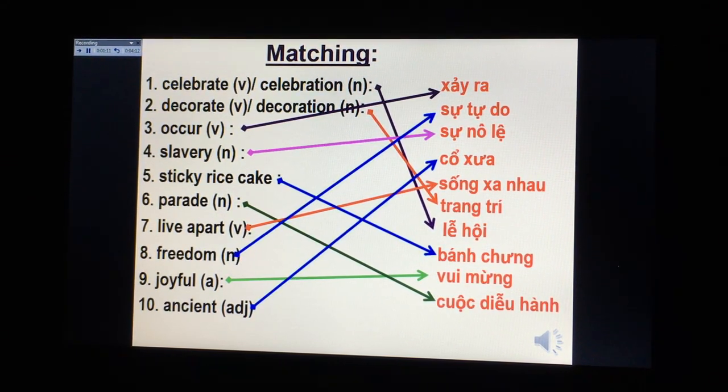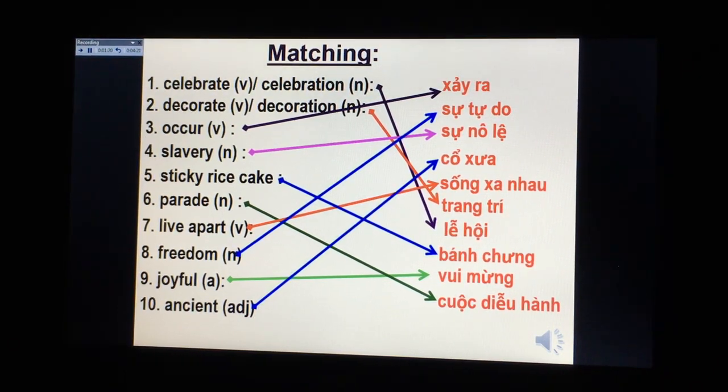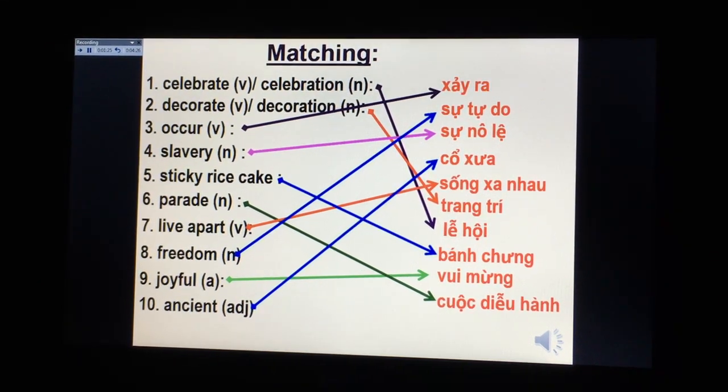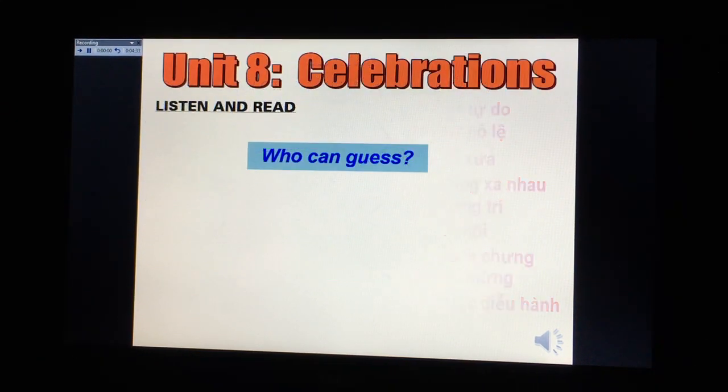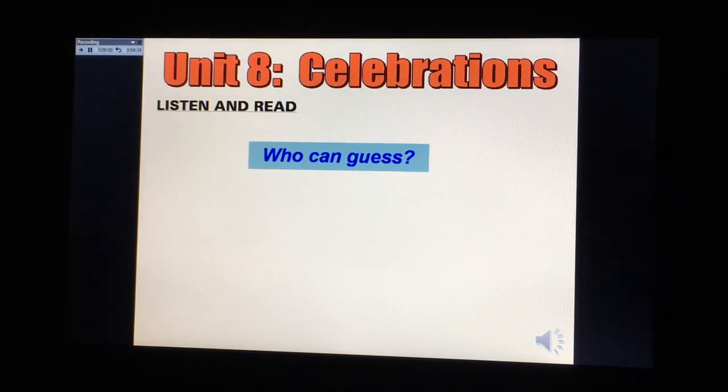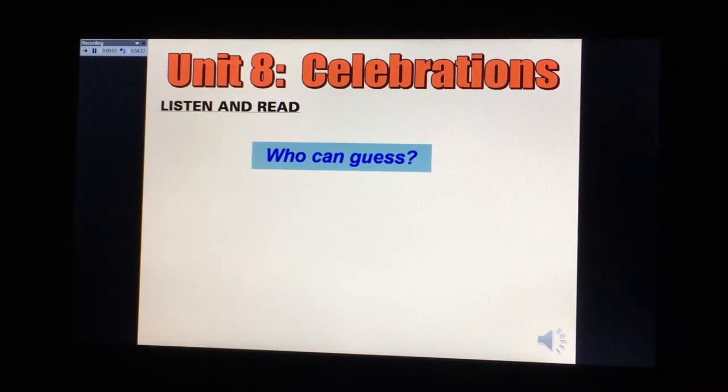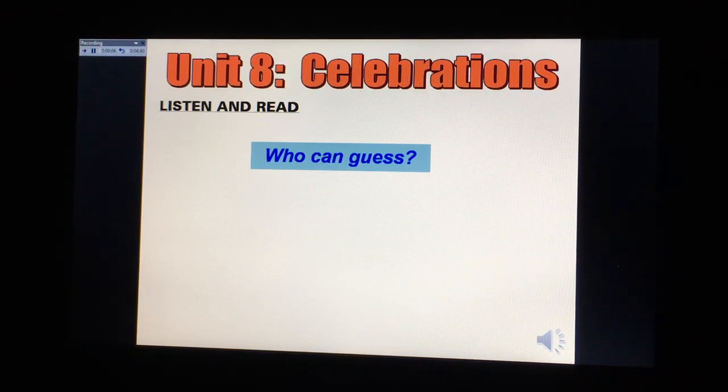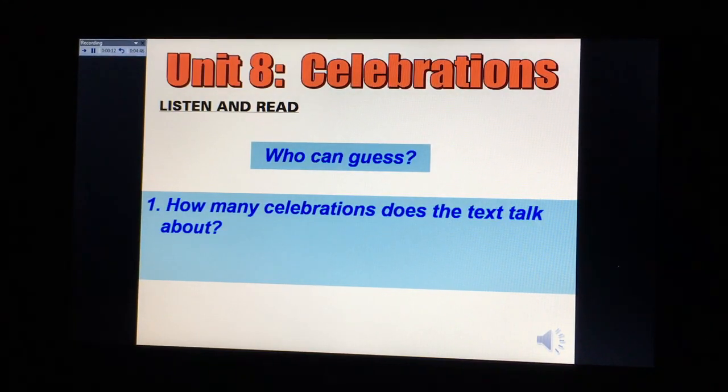Now, you try to remember these vocabularies because they are very helpful for you to understand the lesson more easily. And then you try to copy it out on your notebooks. Now we move to the next part. Now we are going to study listen and read. So who can guess what the lesson is about? How many celebrations does the text talk about? And what are they?